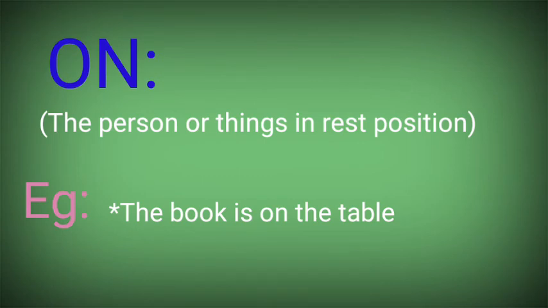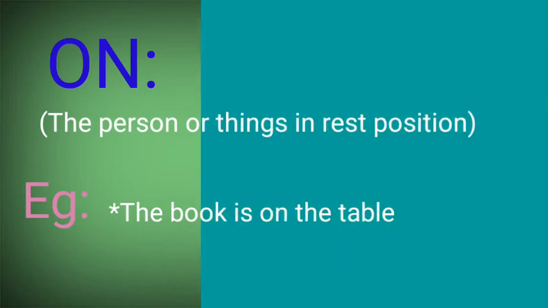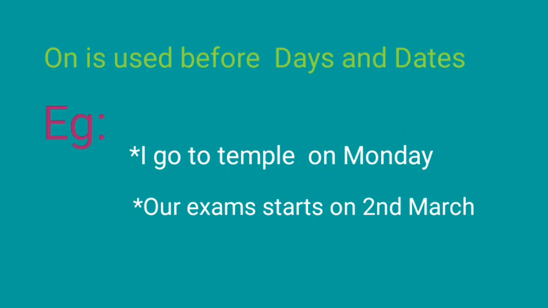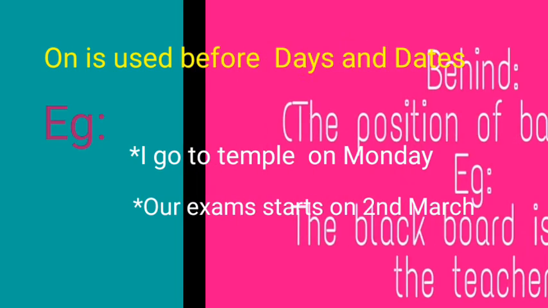Preposition on. It means the person or thing is in a rest position. Example, the book is on the table. On is used before days and dates. Example, I go to the temple on Monday. Here on Monday is a day. Our exams start on 2nd March. Here on 2nd March is a date.